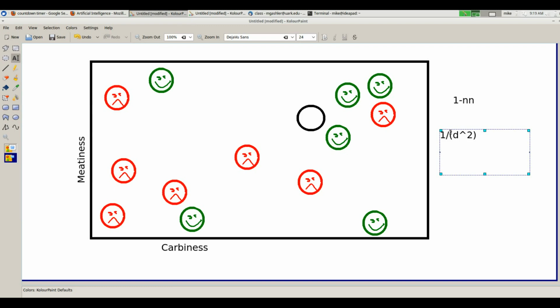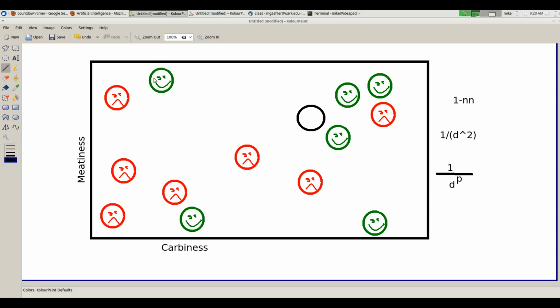Well, for that matter, why not 1 over distance raised to the infinity power? I mean, you might as well ratchet that 2 up or down to any number you want. 1 over d to the mth power, and then you could tune m to optimize your results, right? That's one thing you can do. So, yeah, 1 over d to the some variable. I guess d to the p for power. Yep. So there's an equation for the weighting, if you like.